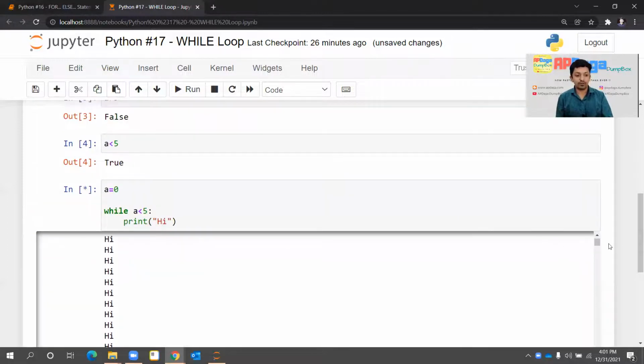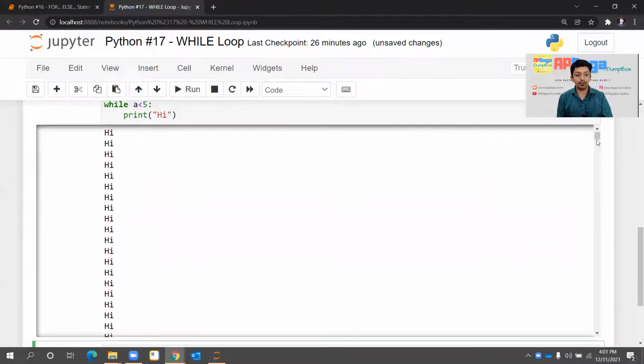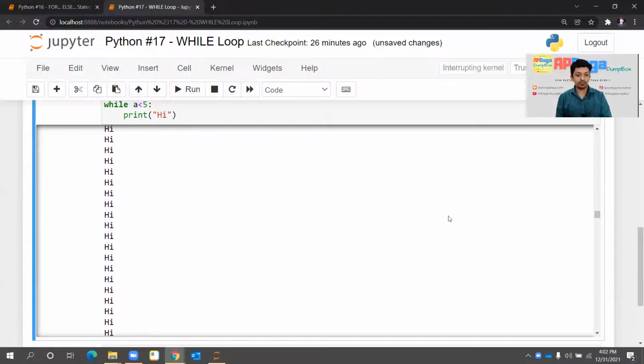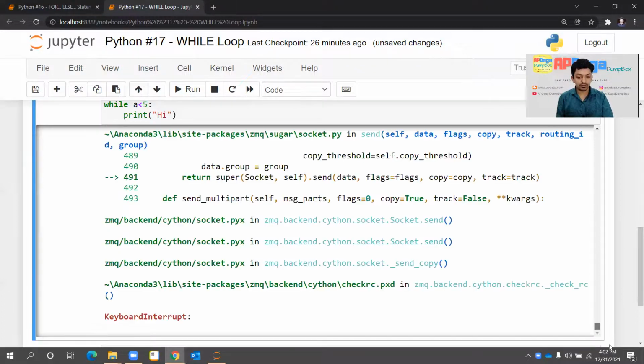You can see the hi, this is happening infinite times. If I scroll it down, you can see it is still happening. So without wasting time, I'll just stop it. I'll interrupt it. Yeah. So it stopped the execution, right? Because of the keyboard interruption.